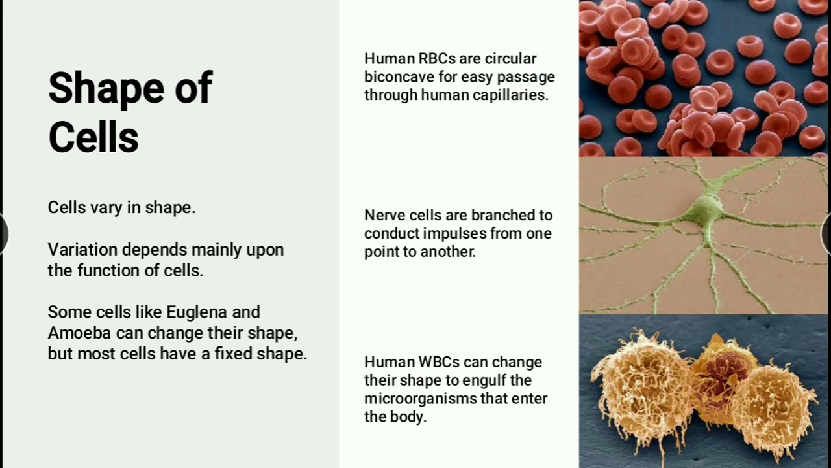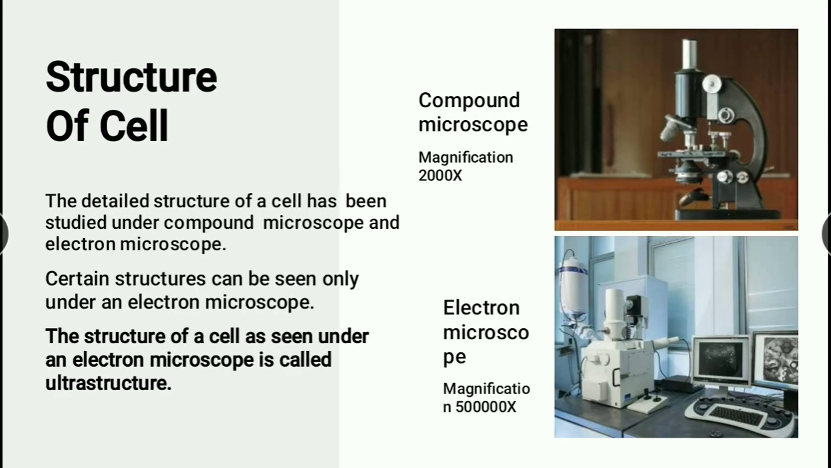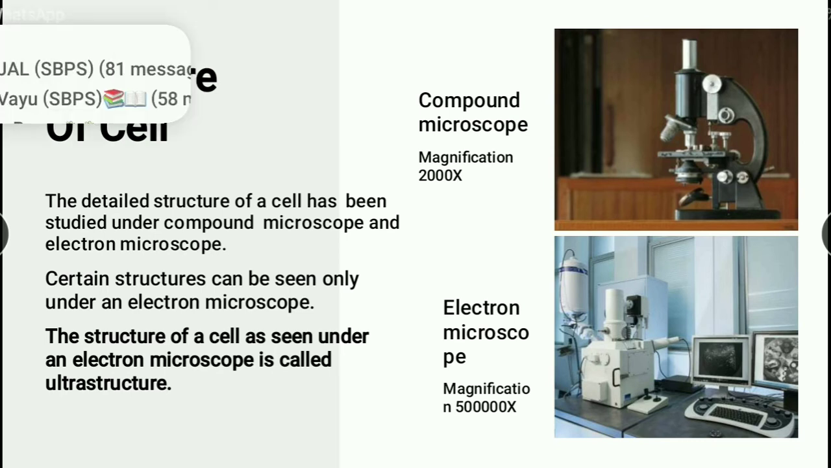And this is a human WBC. WBC means white blood cell. See the structure of the human white blood cell. It is something like an amoeba. It will also engulf the microorganism that is entering into our body. So this is the microorganism. We have already learned that.